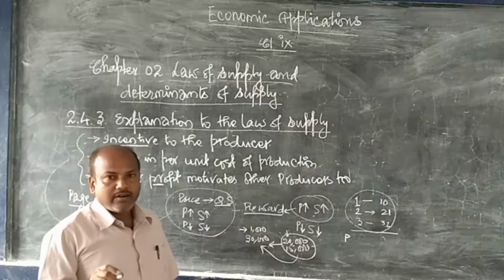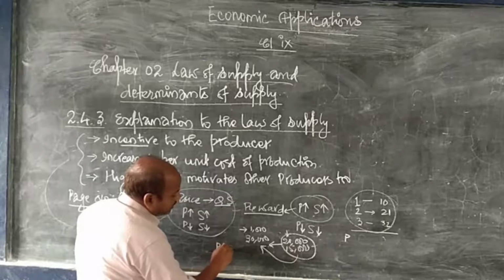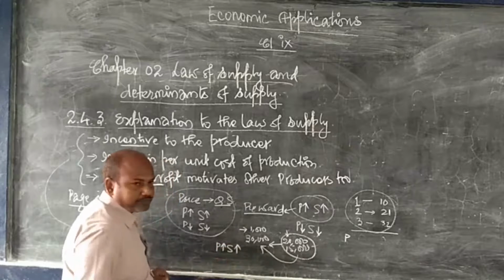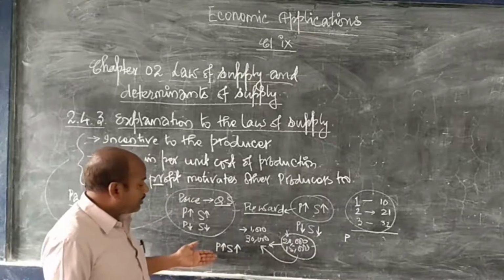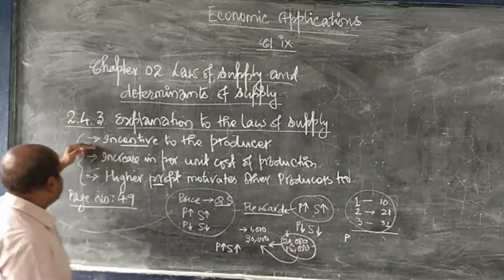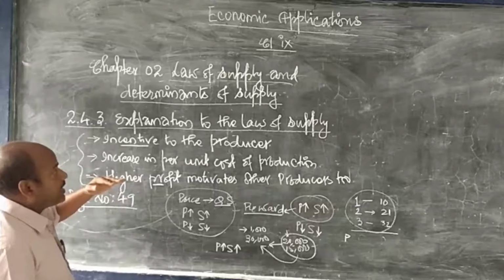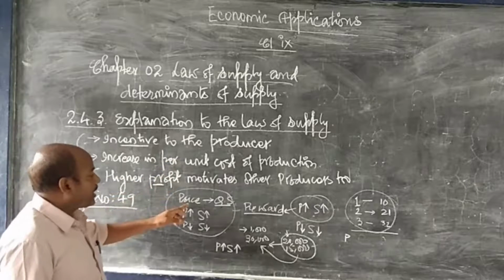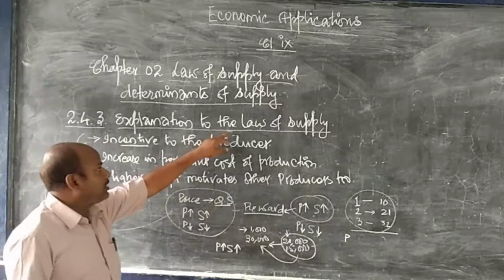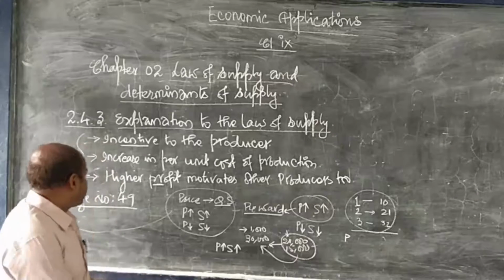Profit will be higher when the price is high. That means higher the price, supply will be more. And just opposite the case, lower the price, less will be the supply. So these are the three explanations that explain the direct relationship between the price and the quantity supplied in the law of supply. This is given on page number 49.